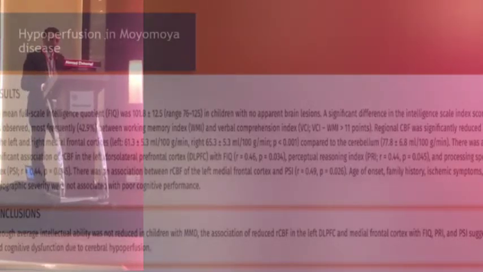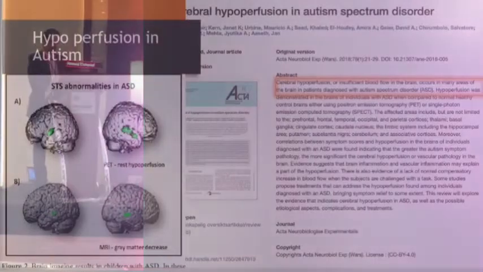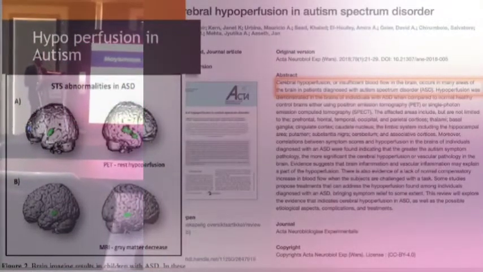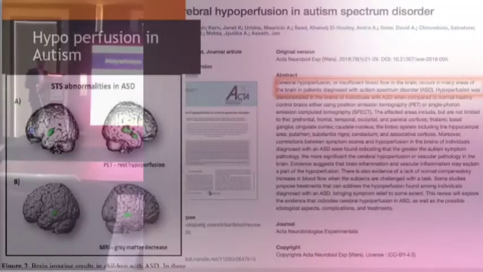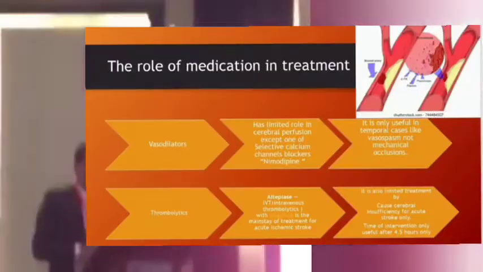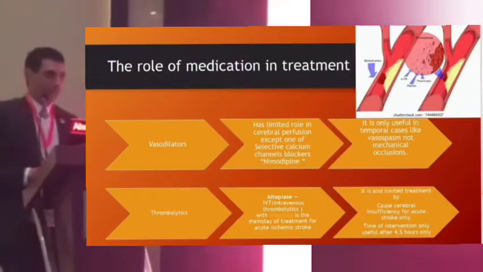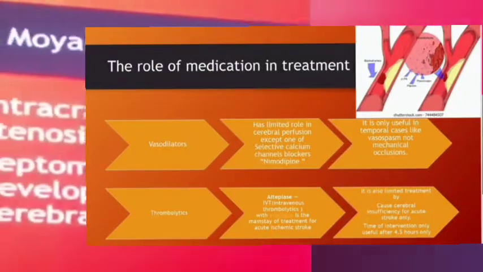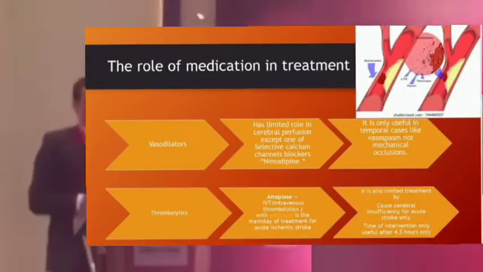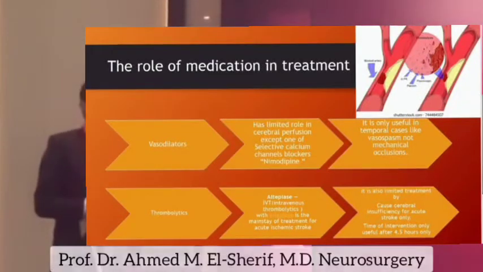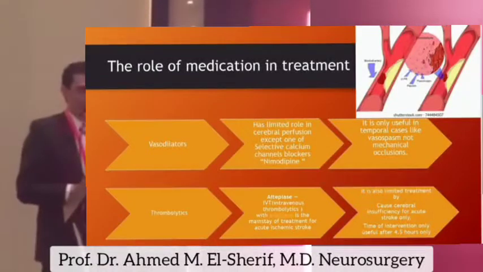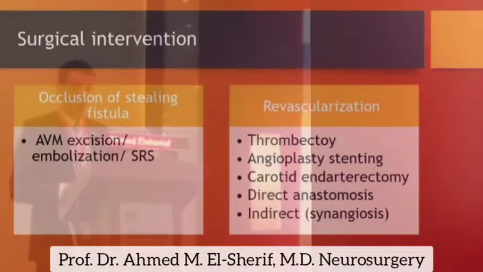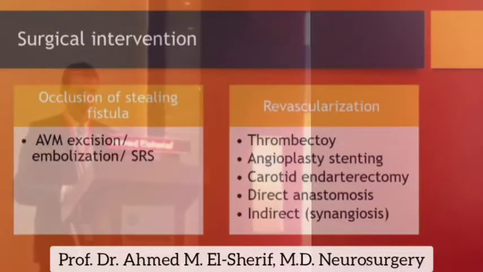Cerebral hypoperfusion occurs in many areas of the brain in patients diagnosed with autism spectrum disorders. Cerebral reperfusion includes medical measures like vasodilators, such as nimodipine in subarachnoid hemorrhage, and thrombolysis in acute stroke treatment by tissue plasminogen activator. The surgical intervention includes occlusion of the stealing fistula.